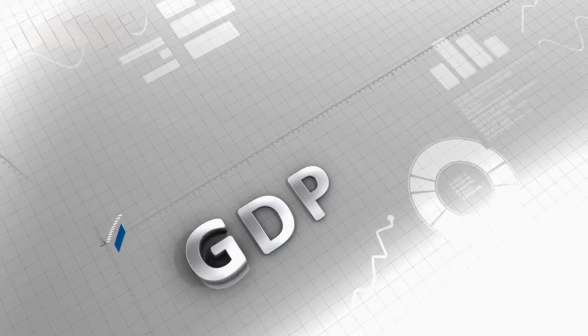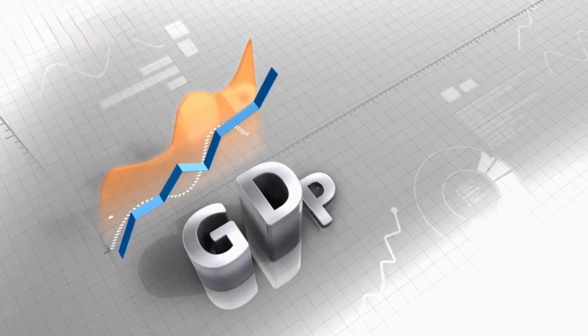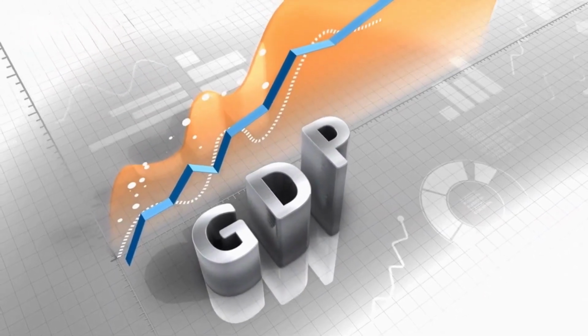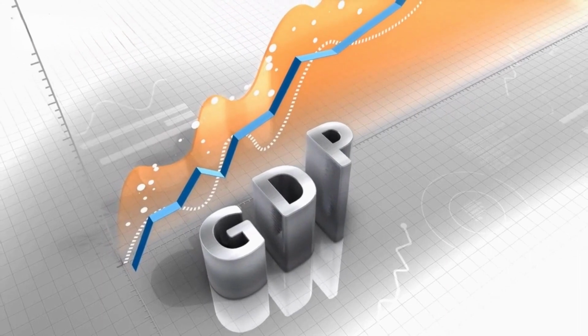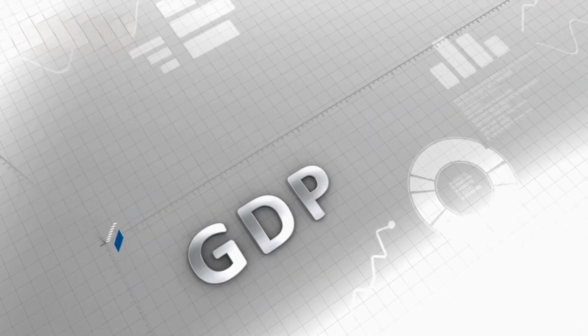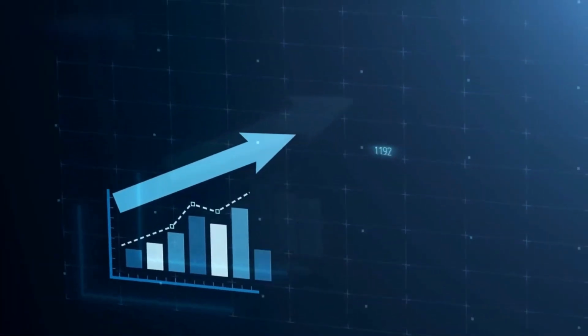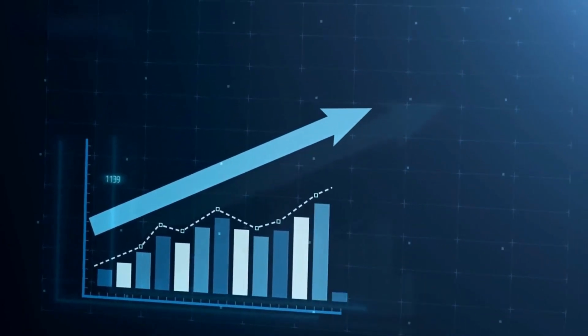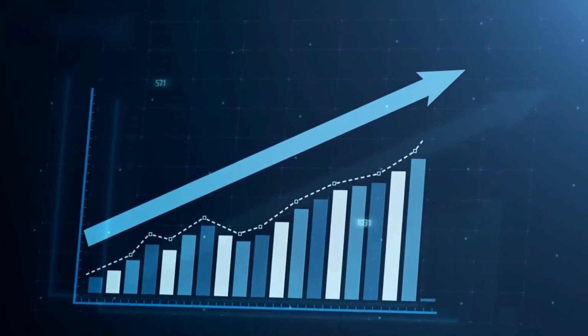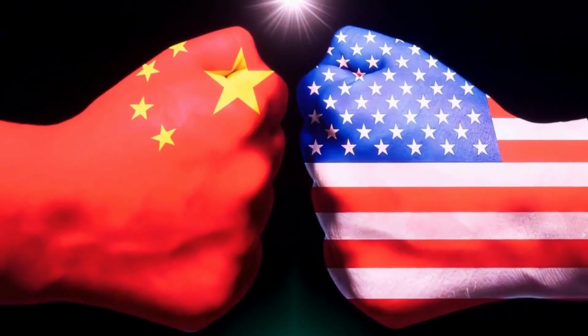In 1978, China's contribution to the global GDP was only 2%. Today, China contributes more than 18% to the global GDP. Their poverty rate is less than 1%, and China is the second largest economy in the world. In many ways, it can be considered a superpower country.